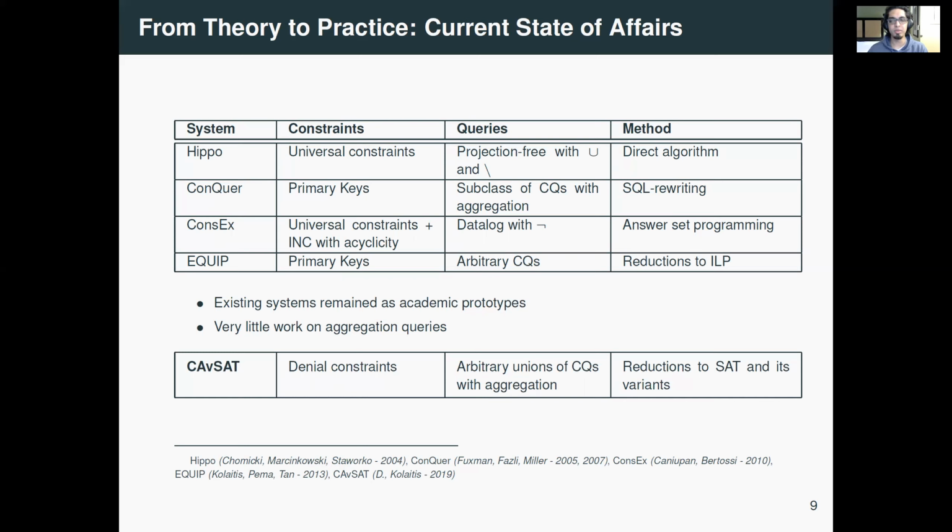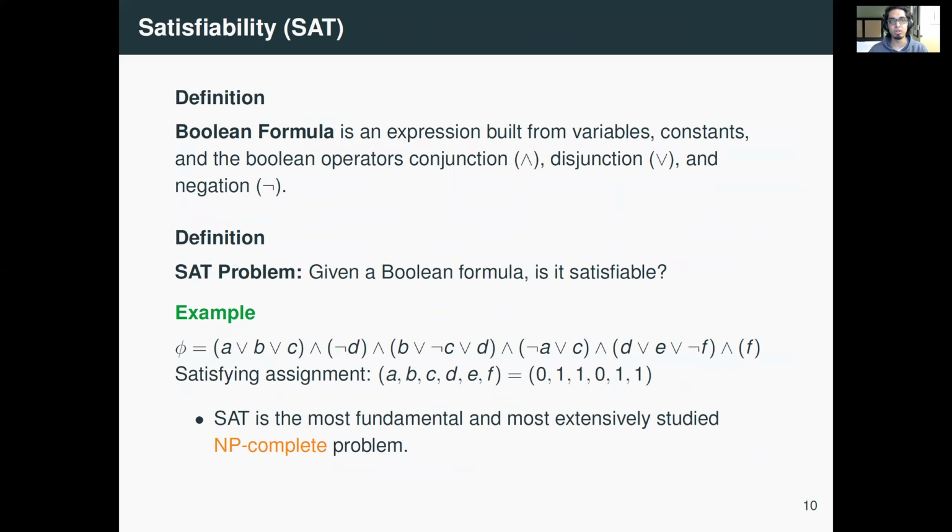So let me give a brief background on what SAT is. In propositional logic, a Boolean formula is an expression constructed using variables, constants, and Boolean operators. And the SAT problem asks whether a given formula is satisfiable or not, meaning is there a truth assignment to the variables of the formula that makes the whole formula true.